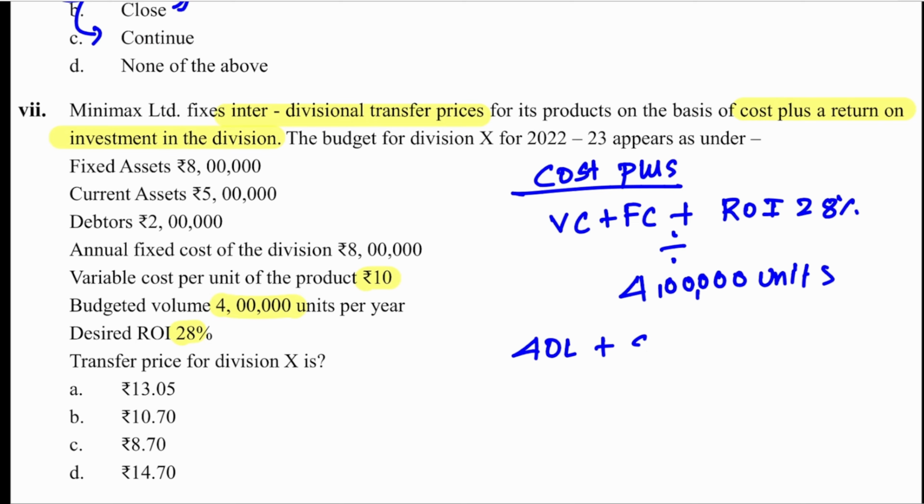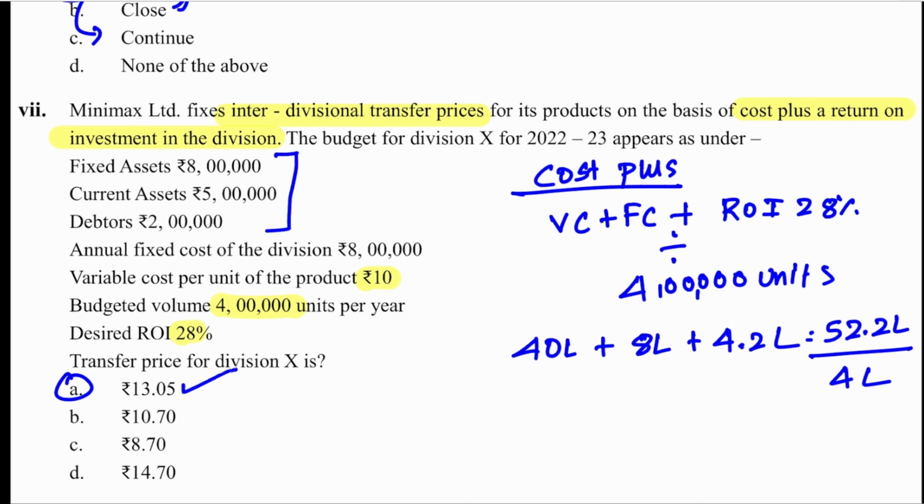Fixed cost is 8 lakh. ROI is on these 3, 8 plus 5, 15 plus 2, 15 lakh into 28%, 4.2 lakh. So total is 52.2 lakh divided by 4 lakh units. So option A, 13.05 is the answer.